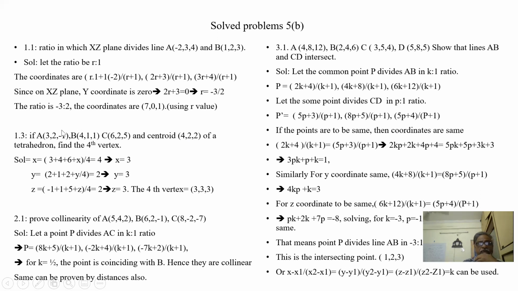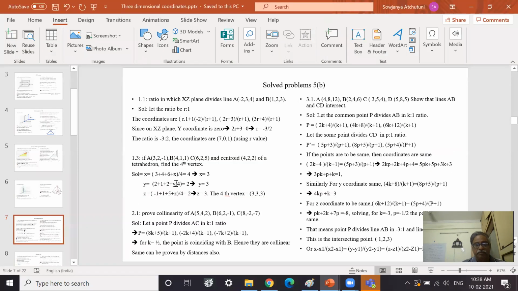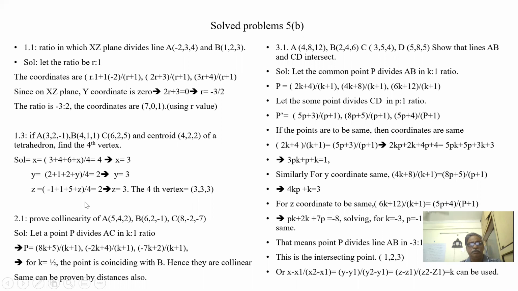Similarly, for the y coordinate, (2 plus 1 plus 2 plus y) by 4 is equal to 2. So here I got the y coordinate. Similarly, I get z. So the fourth vertex is 3, 3, 3. Out of these 4, anything can be asked.